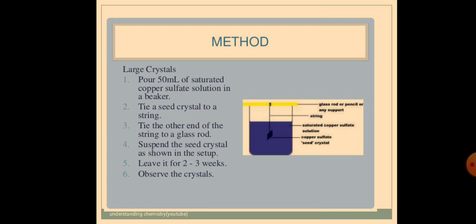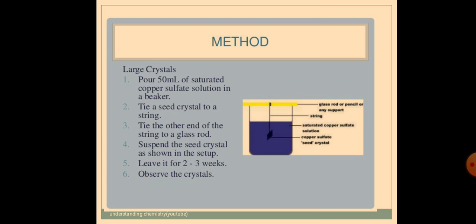So the suspended crystal shown in the picture acts as a seed. You know what is meant by a seed? A seed is from where the plant starts growing. That is what we learn in biology. So this acts as a seed, and on that particular seed, after some days, we can see the crystal starts developing. This process is called seeding. This is one of the methods by which crystals can be prepared in the laboratory.